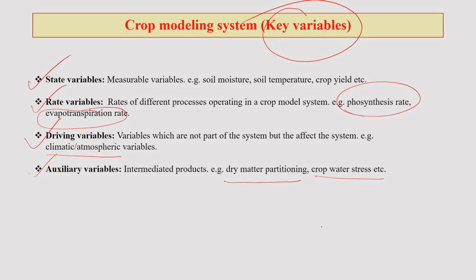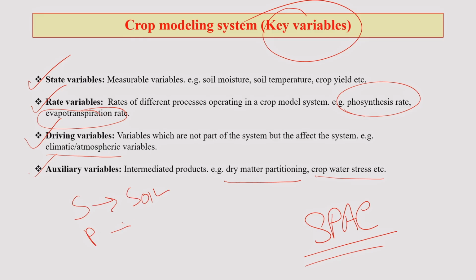Essentially, it tries to capture the system which we call SPAC, where S stands for soil, P stands for plant, A stands for atmosphere and C stands for continuum.